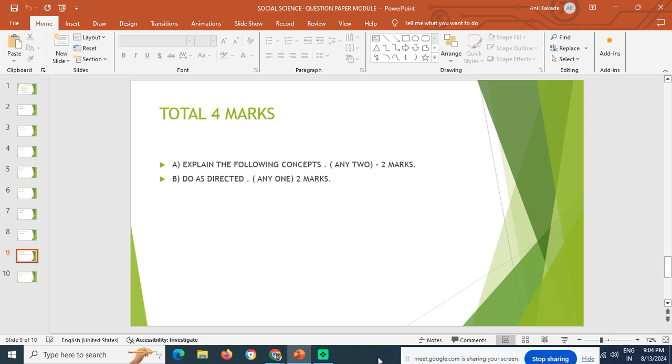Only one. For example, what is meant by establishment of social justice? And you are supposed to write only 1 and 2 marks. Here you are supposed to write the answer point wise. Point wise, I repeat, point wise.